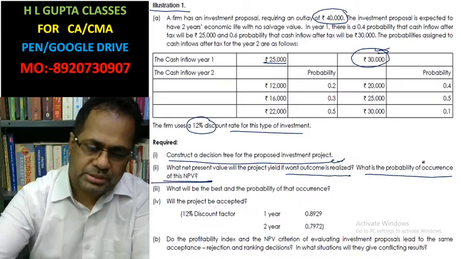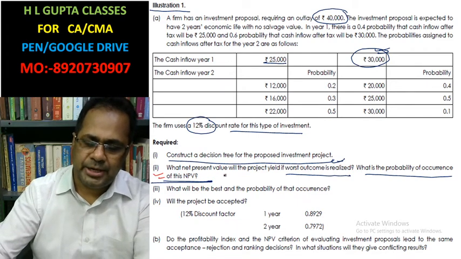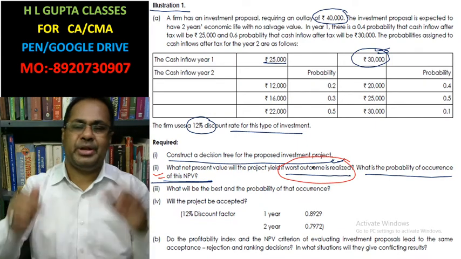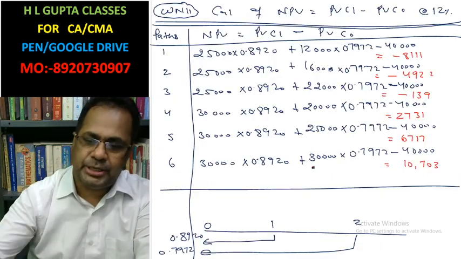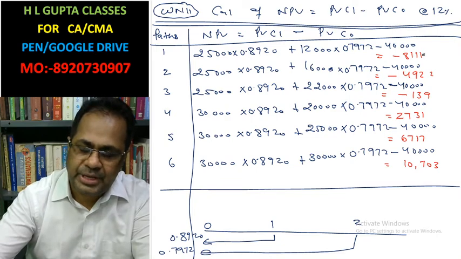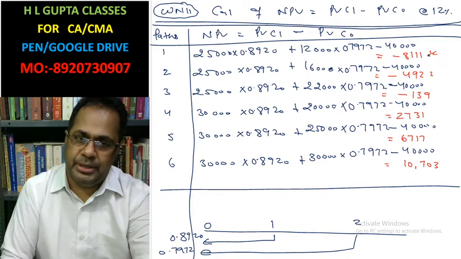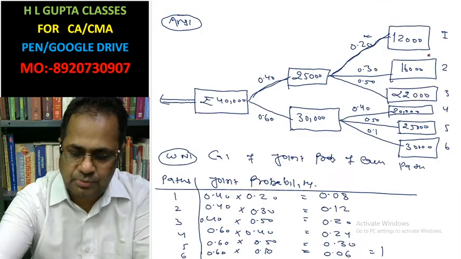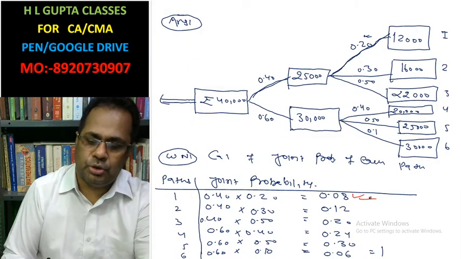Now we are going to study question number second. What is the net present value the project will yield if the worst outcome is realized? Worst outcome means a very bad case. What is the net present value? In the worst outcome, this is your net present value. And what is the probability of occurrence of this net present value? The probability of occurrence is 0.08.